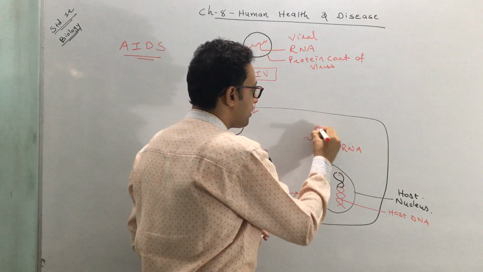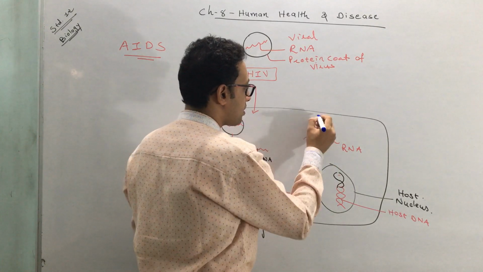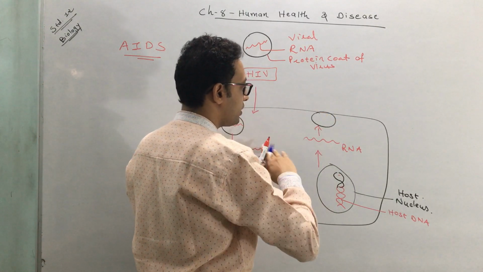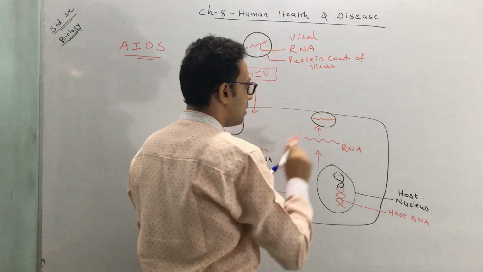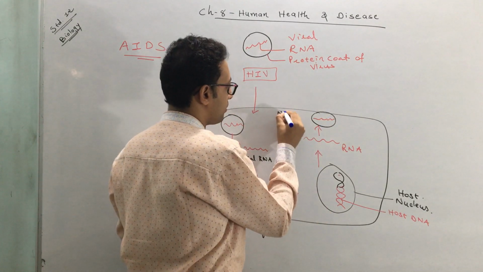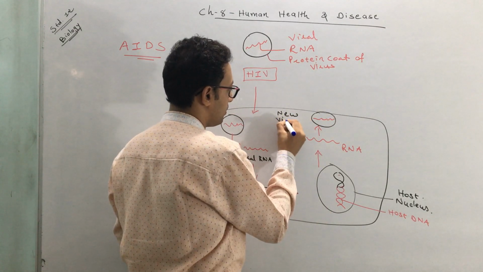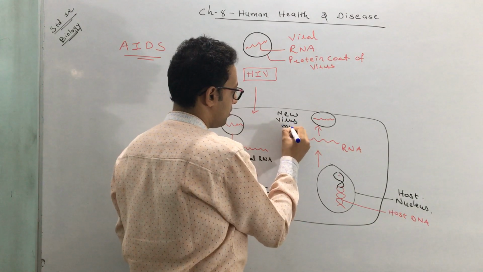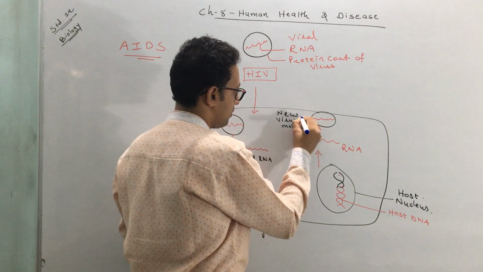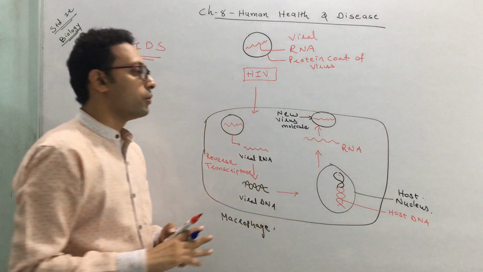And from it, a new virus molecule is going to be produced.